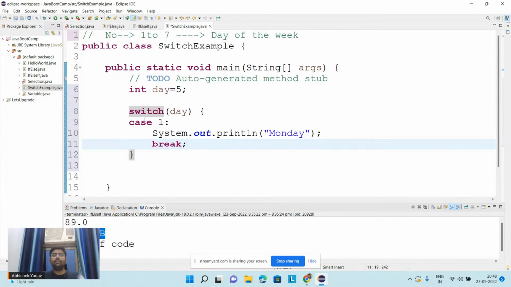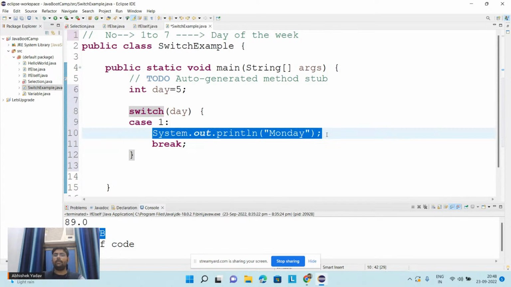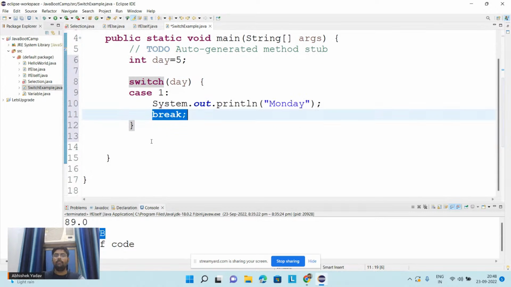Break means if this case is true, then it will execute System.out.println Monday, and after that it will not execute the cases below. This line is optional also. If you do not write this line, then also your program will work fine. Optional here.